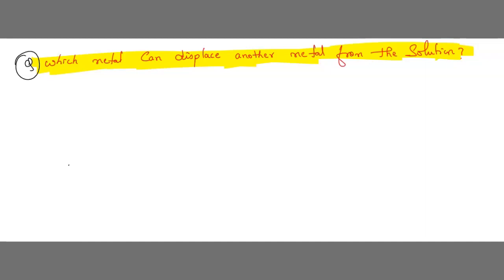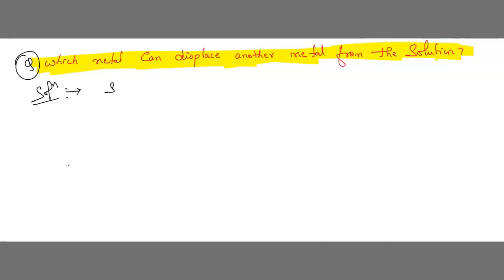What should we know? All metals are not equal. All metals are not stable. All metals are not equally reactive. Some metals are more reactive and some metals are less reactive.